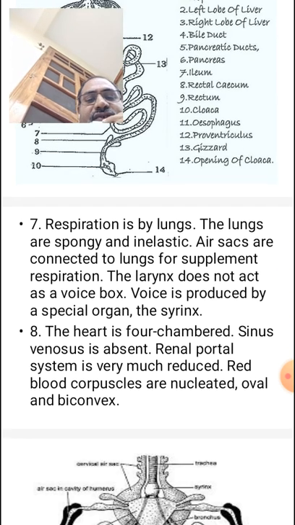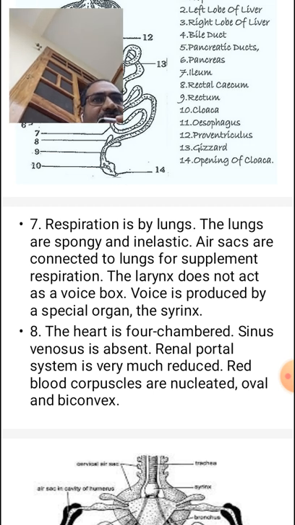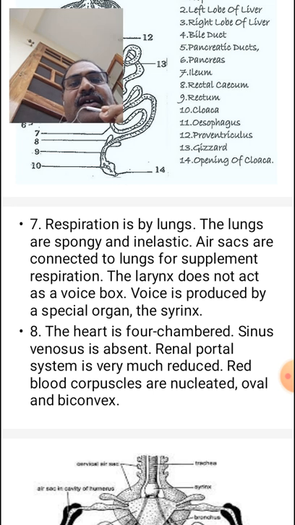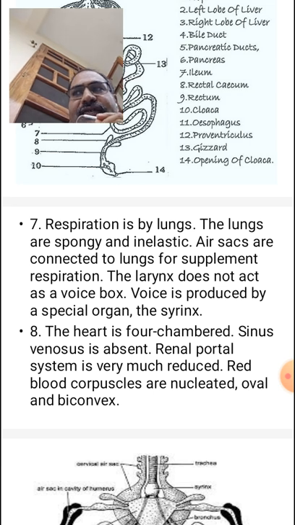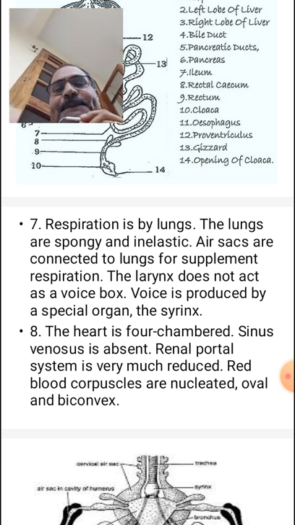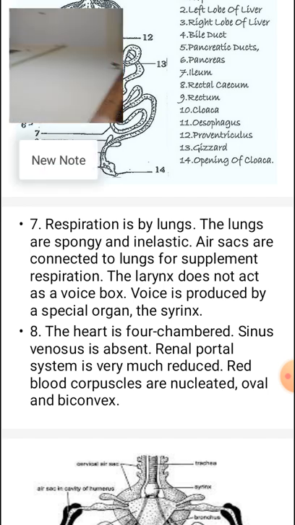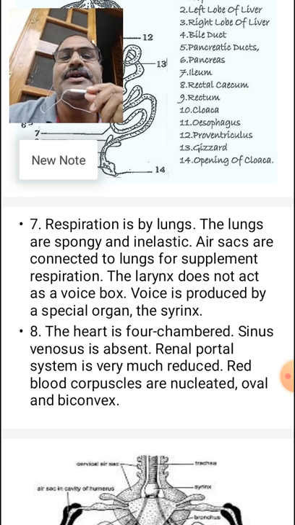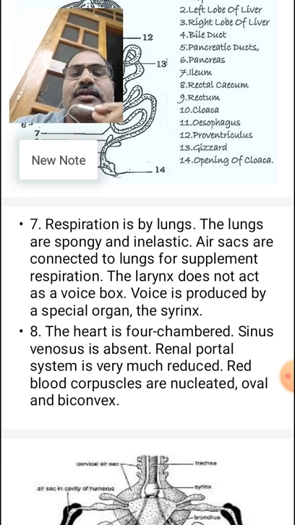The heart is four chambered. In the circulatory system, the main organ is the heart, which is four chambered, and this class is the first to contain a four-chambered heart.